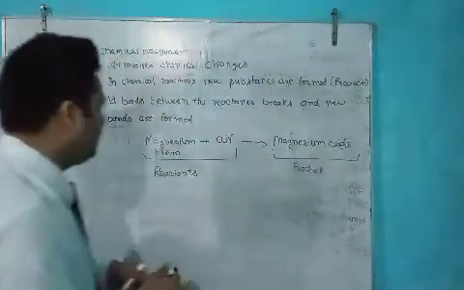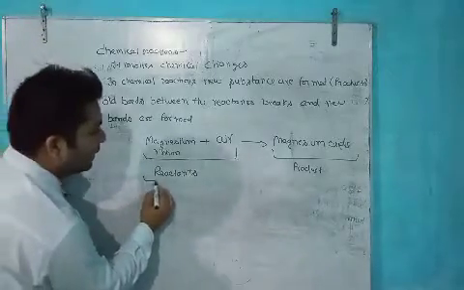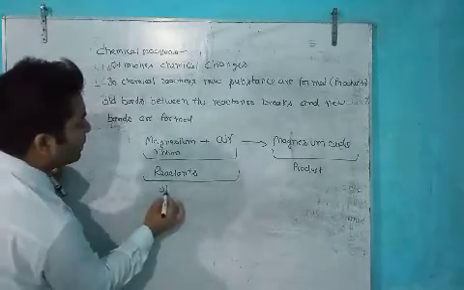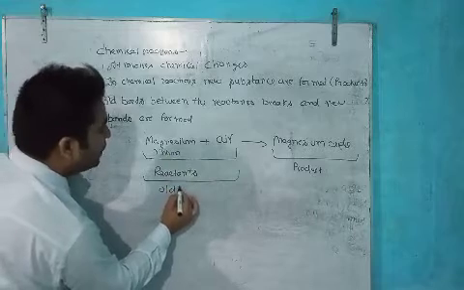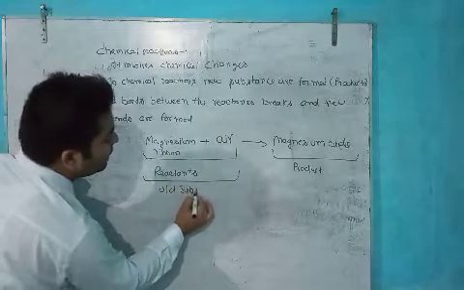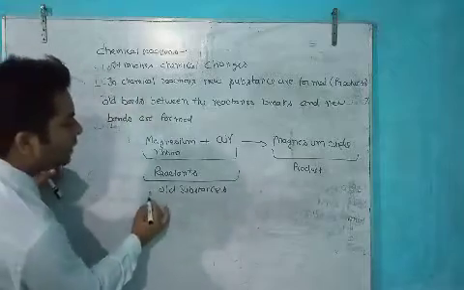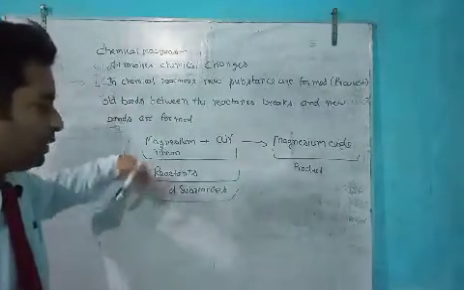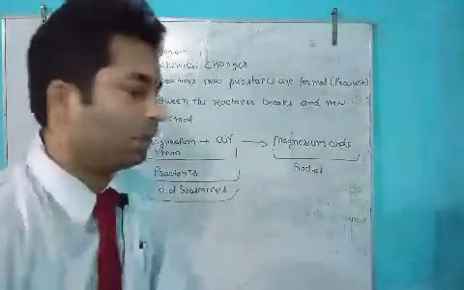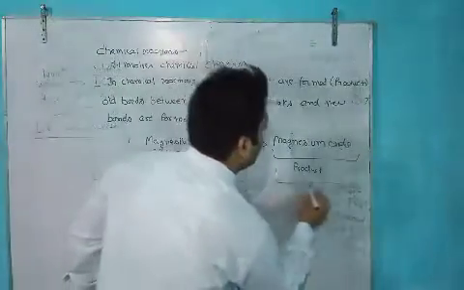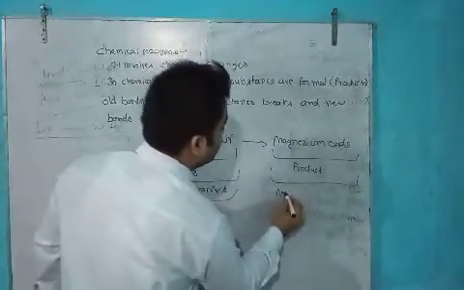You can say reactants are the old substances which are participating. Old means the substances before the reaction, and products are new substances.